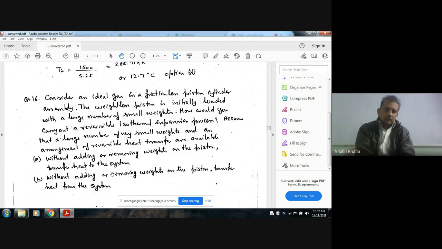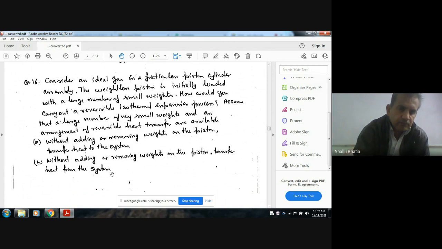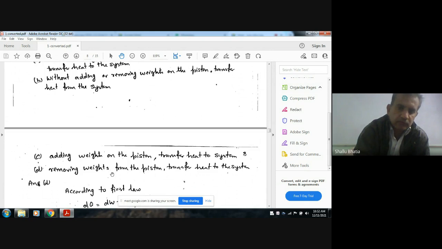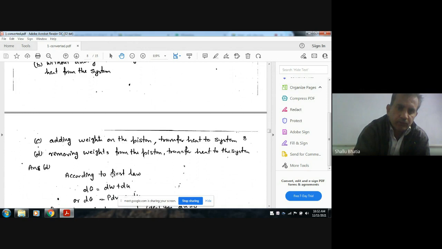Options: A, without adding or removing weights on the piston, transfer heat to the system. B, without adding or removing weights on the piston, transfer heat from the system. C, adding weights on the piston and transfer heat to the system. D, removing weights from the piston and transfer heat to the system.